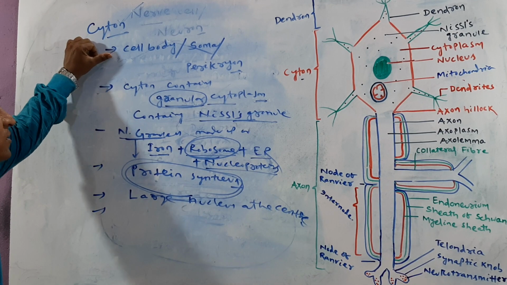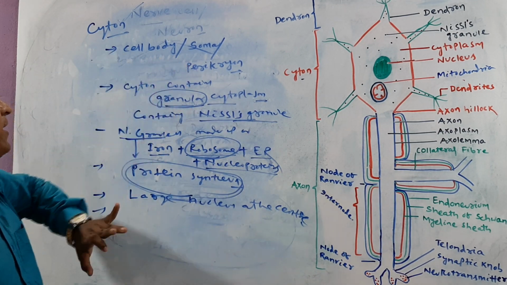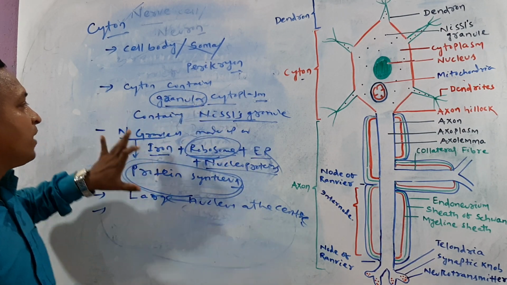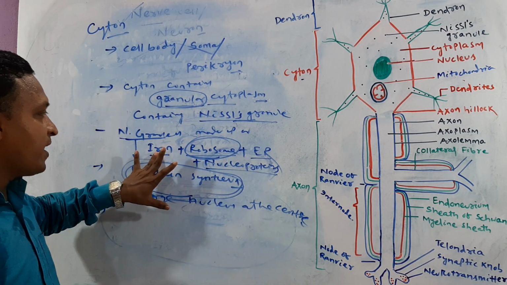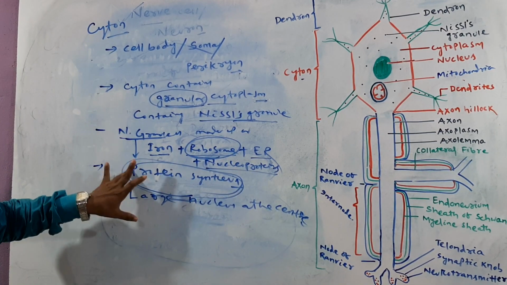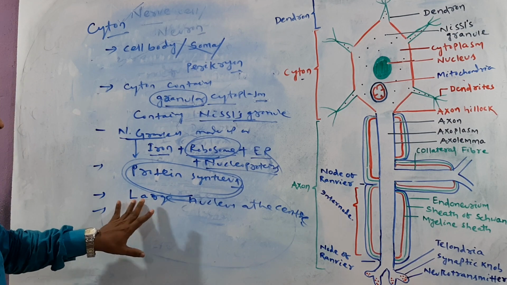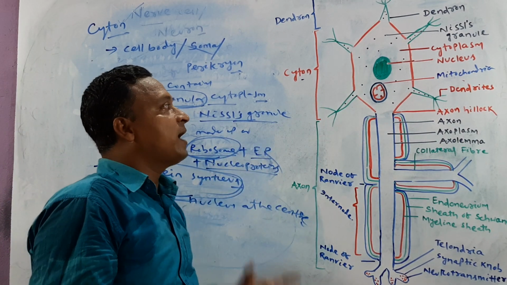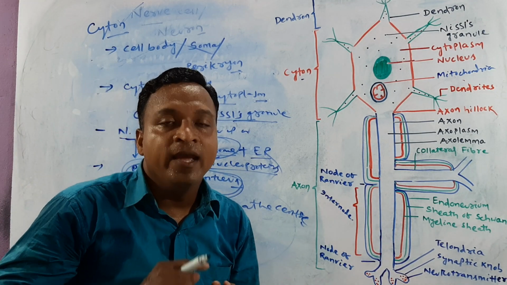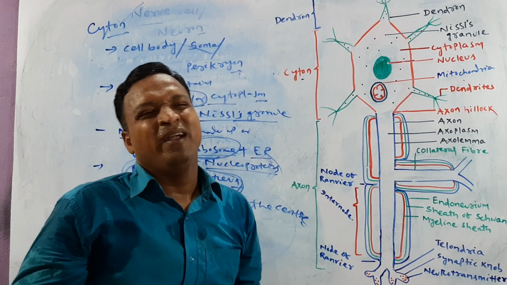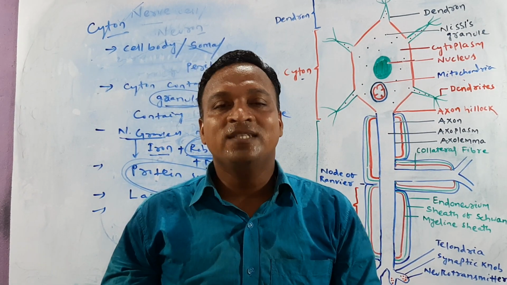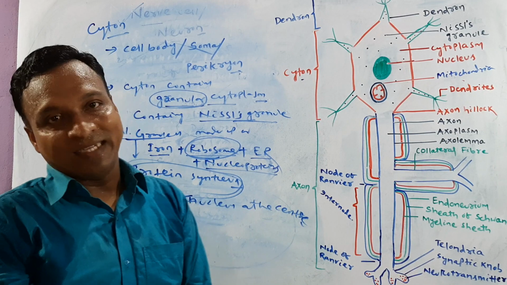First, it is otherwise called cell body or soma or perikaryon. The cytosol contains granular cytoplasm containing Nissel's granule. The Nissel's granule is made up of iron, ribosome, endoplasmic reticulum, and nucleoproteins, and it helps in protein synthesis. Apart from that, it contains a large nucleus at the center. It also contains cell organelles like mitochondria, Golgi body, endoplasmic reticulum, ribosome, etc., but without centrosome. Clear? So this is the basic fundamental about cytosol.